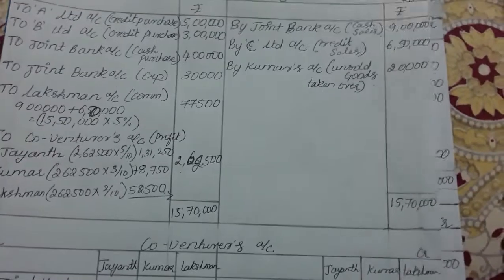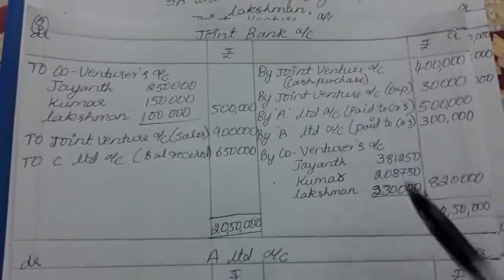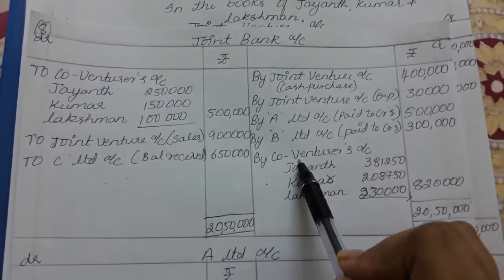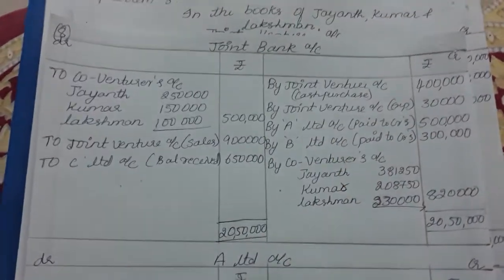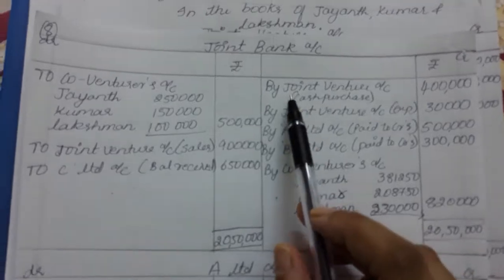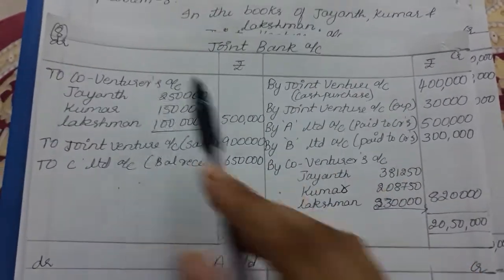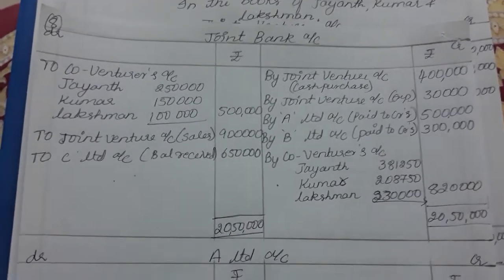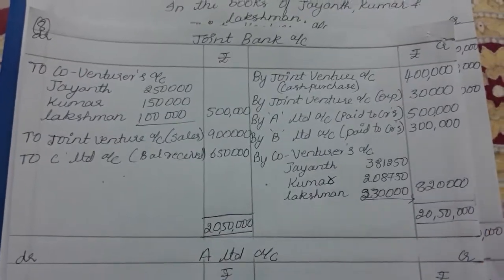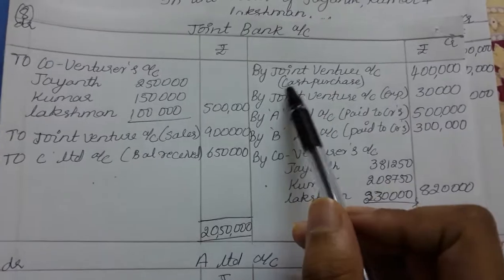Next, we are supposed to prepare the joint bank account. You know how to prepare it: all the expenses on the credit side and all the incomes on the debit side. Why? Because we are preparing the joint bank account according to the real account rule.